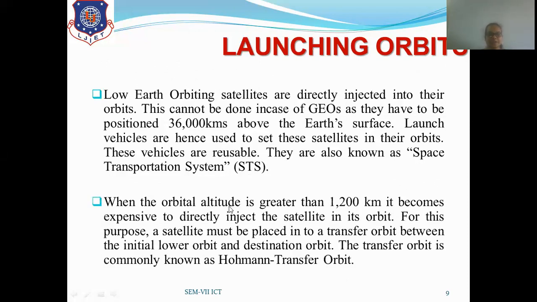When the orbital altitude is greater than 1200 km, it becomes expensive to directly inject the satellite into its orbit. For this purpose, a satellite must be placed in a transfer orbit between the lower orbit and the destination orbit, and that transfer orbit is called the Hohmann transfer orbit.